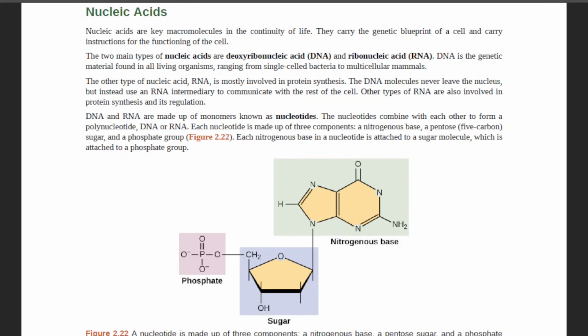In our next section, we will go to nucleic acids, review our key terms, and summarize Chapter 2.